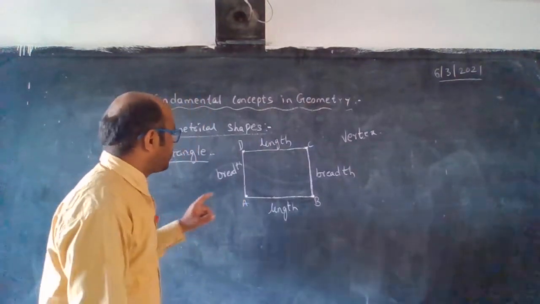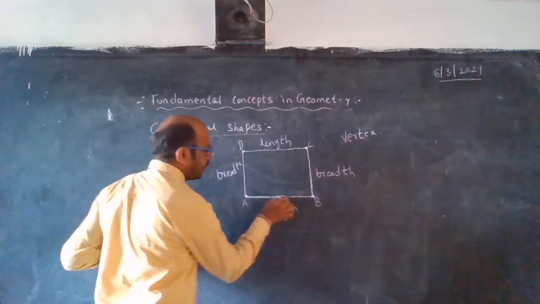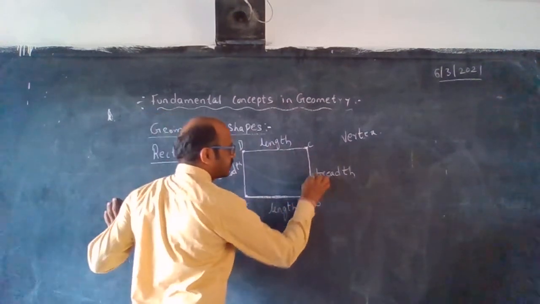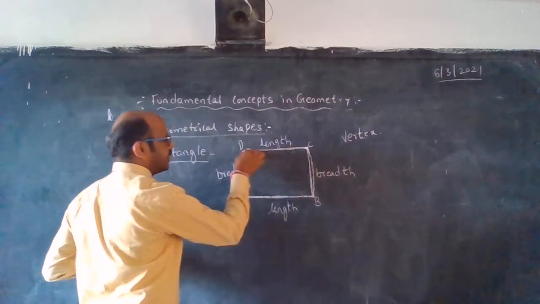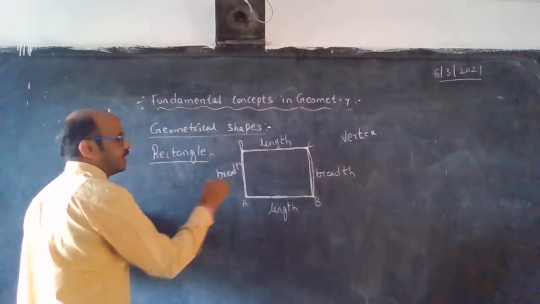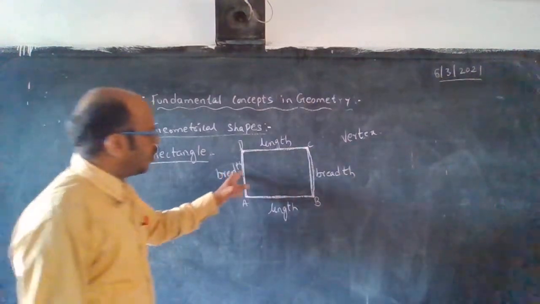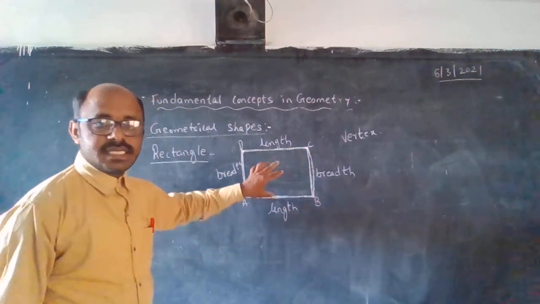Okay. See, from A to B one line segment, B to C one line segment, C to D one line segment, D to A one line segment. Is there any opening anywhere? No, this is a closed figure.